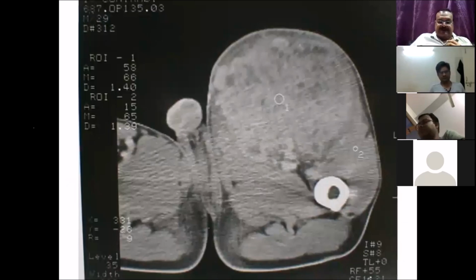Okay, so this was the CT scan. In this case, only CT scan was done. There was no MRI available. And you can see your vessels here, and the tumor is well encapsulated, just lying under the skin. In some part, you can see the skin and the fat under the skin. But when you come anteriorly, you see that there is no space between the skin and the tumor. So the tumor was infiltrating the skin. The neurovascular bundle was free. The tumor was lying in the subcutaneous plane.